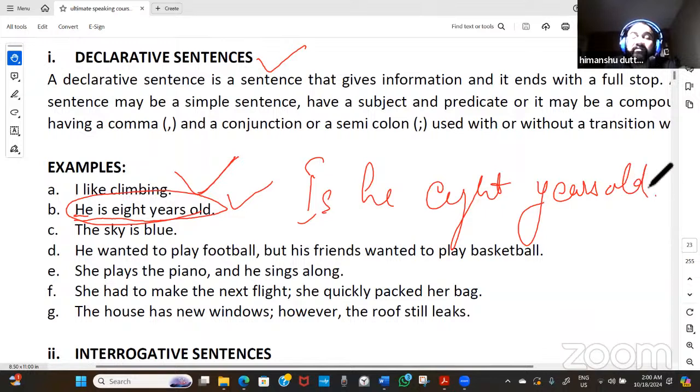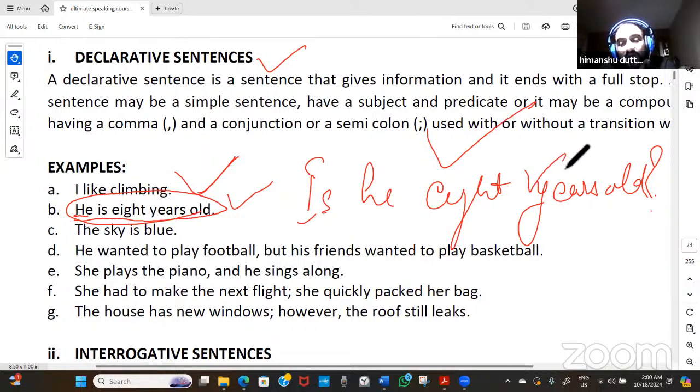So that is why I said function to be a tone. When we say that the tone of a person gets changed, we say that somebody's asking a question now. Is he 8 years old? Somebody's not confirmed. When you're confirmed, he is 8 years old. When you're confirmed, you will declare. When you're unconfirmed, you will ask. So whenever we are not confirmed properly, we will ask questions.